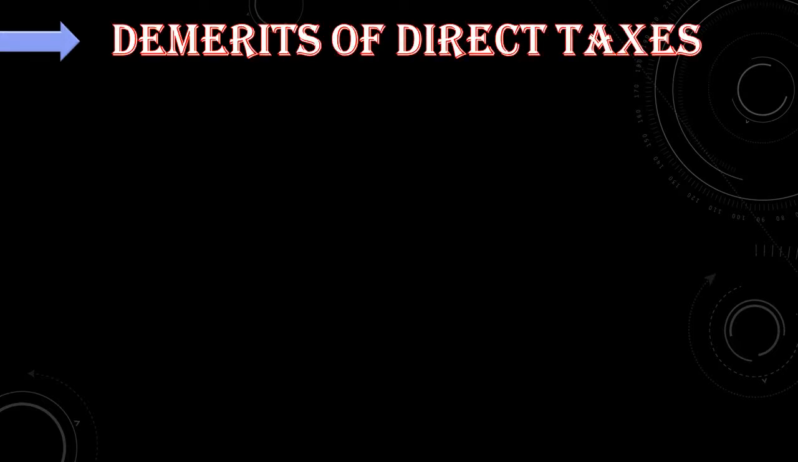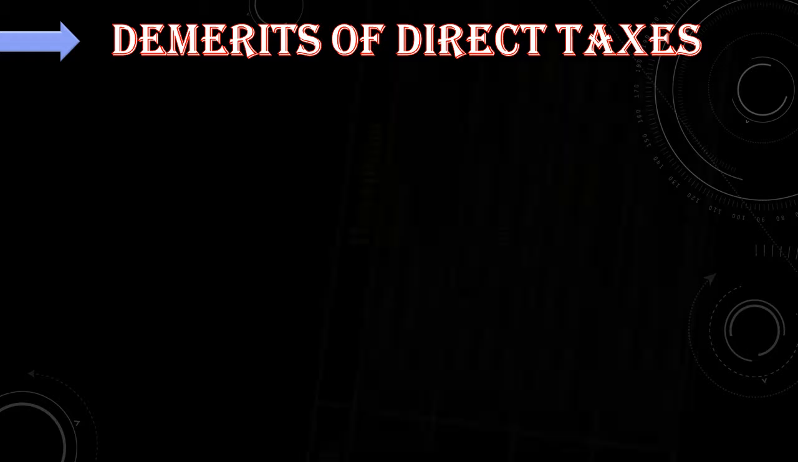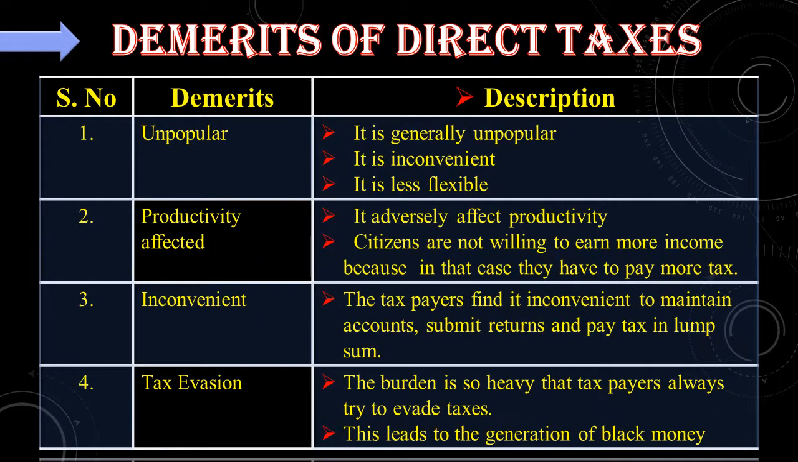Let us go to the next topic, demerits of direct taxes. We have already seen the merits. Now let us see what the demerits of the direct taxes are. See, the four demerits given here: unpopular, productivity affected, inconvenient, and tax evasion. See, the first one, it is very unpopular in nature. That is, it is generally unpopular and it is very inconvenient. It is less flexible.